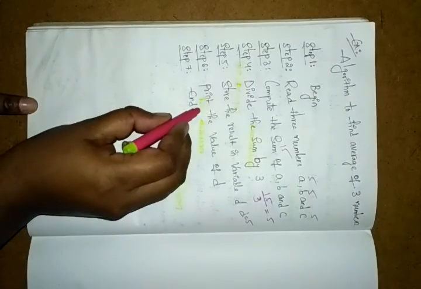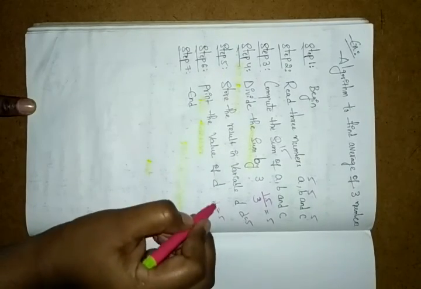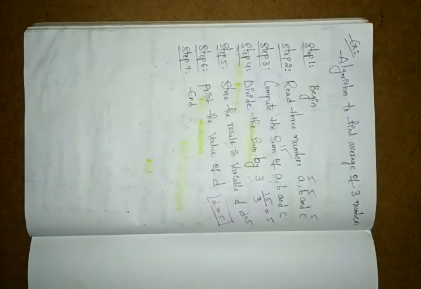Print the value of D means whatever value you got is printed on the output. What you imagined before and the output you got here must be the same. Once you got the output, you definitely have to close the algorithm, by stop or by end. So this is the algorithm to find the average of 3 numbers.